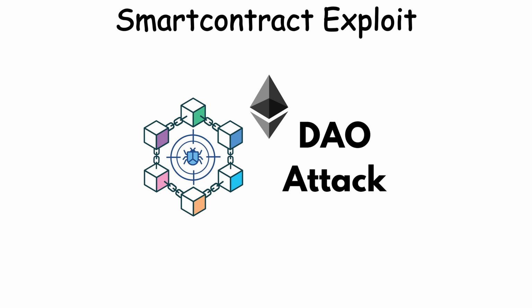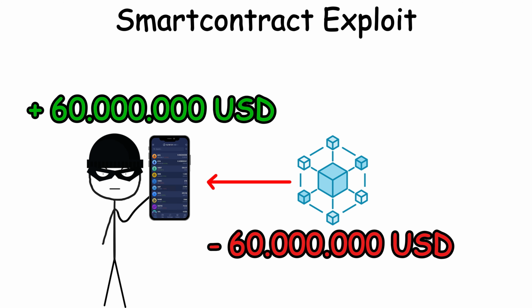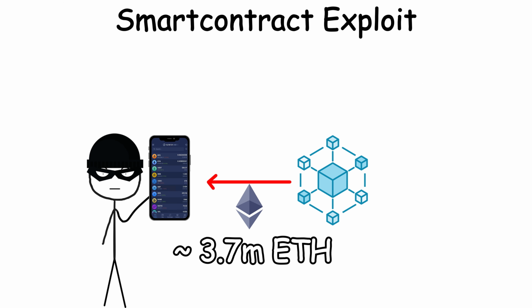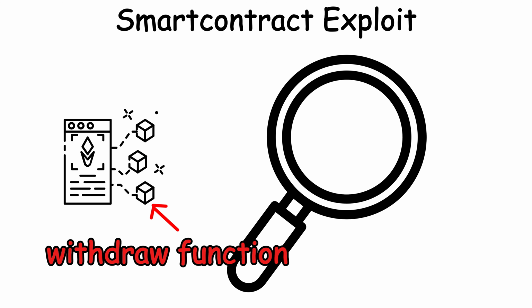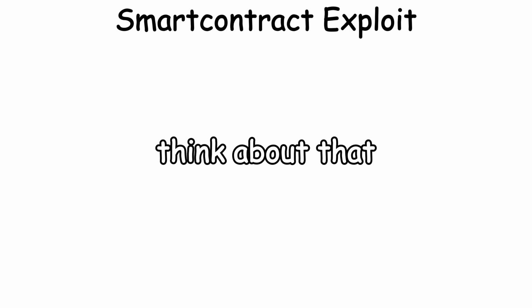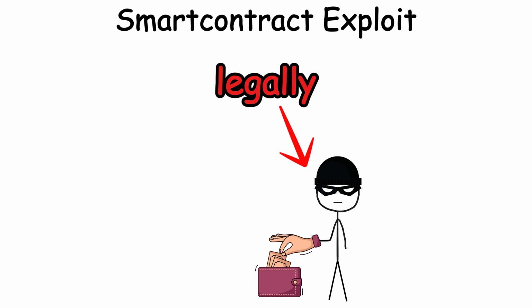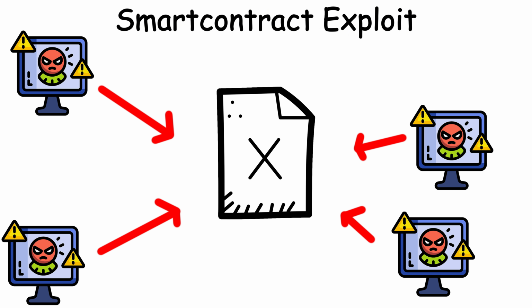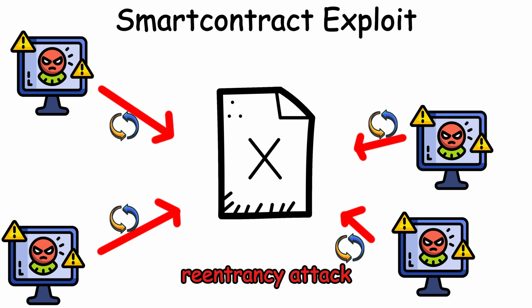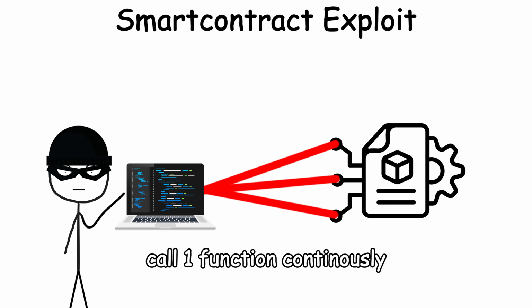The infamous DAO hack on Ethereum in 2016 let attackers drain $60 million worth of ETH because the contract's withdraw function didn't check balances correctly. Think about that. The code was law, but the law had a typo, and the attacker legally, per code, took the money.